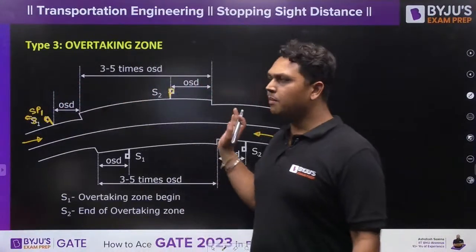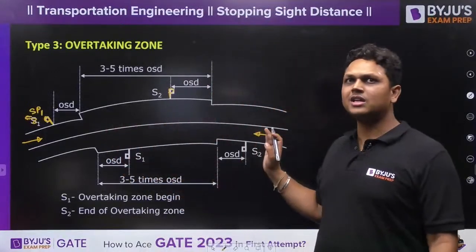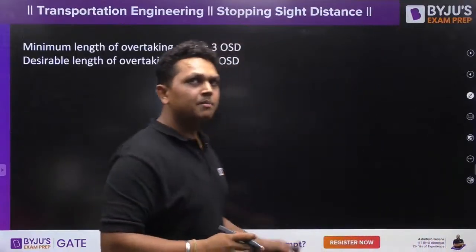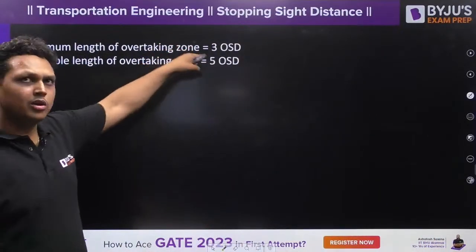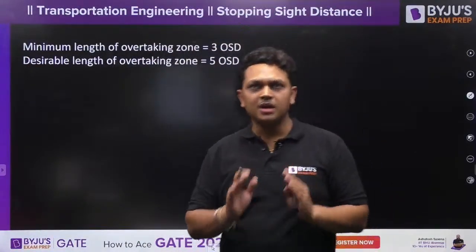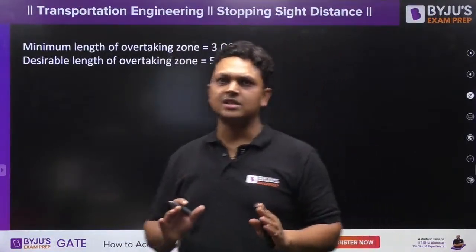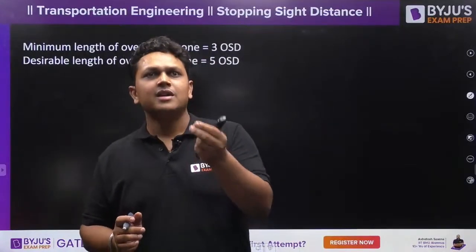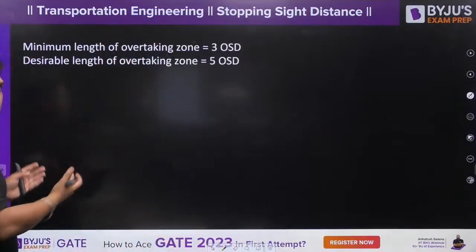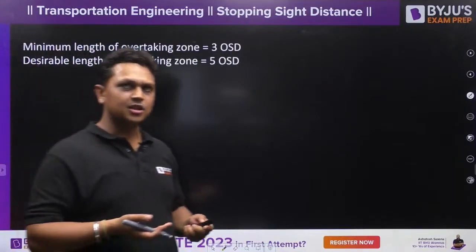So what is the desirable length of this overtaking zone? What is the desirable and the minimum length of this overtaking zone? The minimum length of the overtaking zone is equal to 3 times the overtaking sight distance, and the desirable is 5 times the overtaking sight distance. So this is another type of question which is asked from the overtaking sight distance topic.